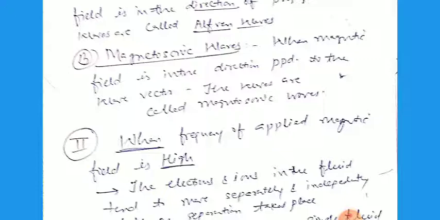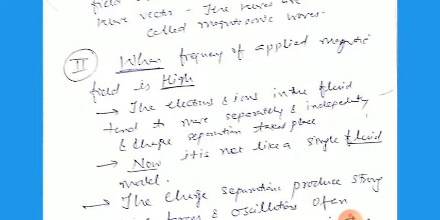The electrons and ions in the fluid tend to move separately, because they can no longer stay in contact with each other. They move independently, and charge separation takes place because of the high frequency of the applied magnetic field. Now it is not like a single fluid model, as we discussed earlier in the low-frequency range.